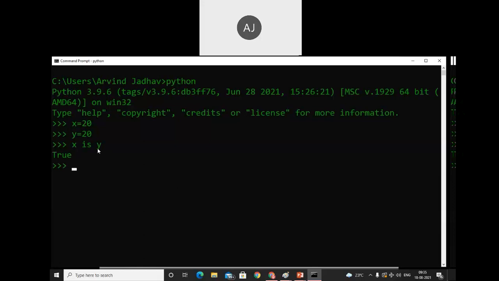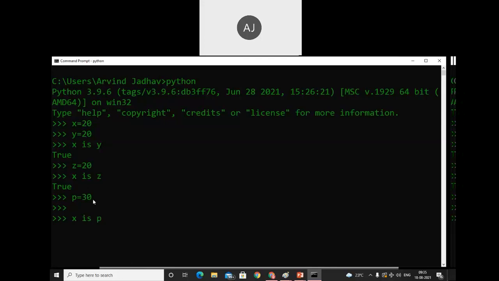Okay. So here I will use z is equals to also 20. And in that case, I will use x is z. We will get the output as true. And after that, I will use p is equals to 30. So now I will use x is p.